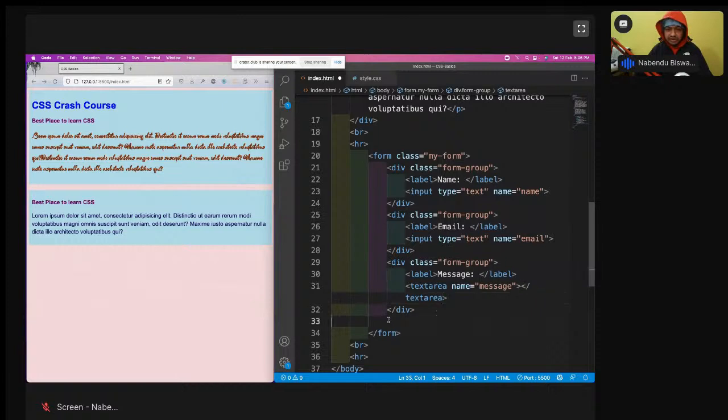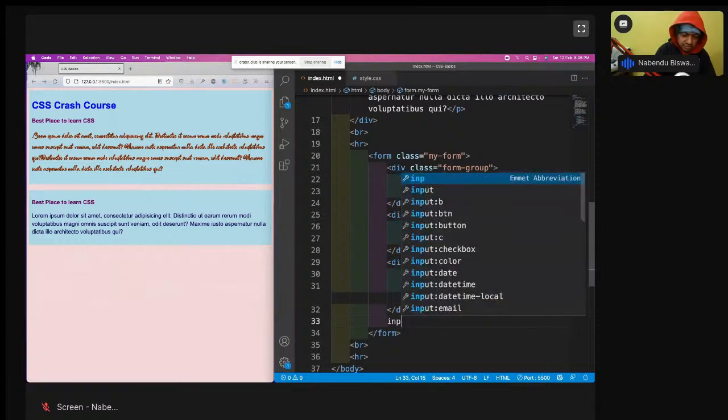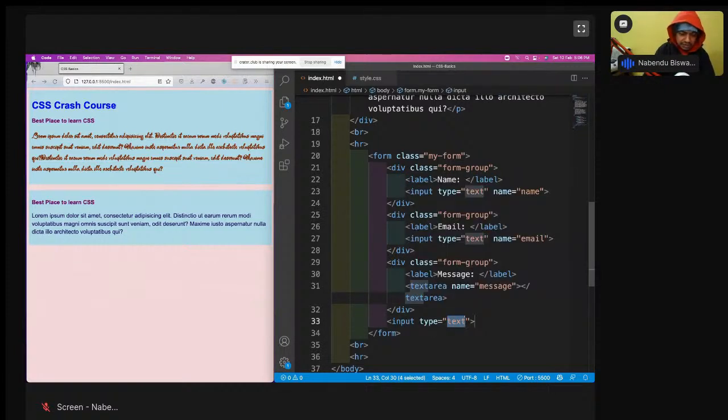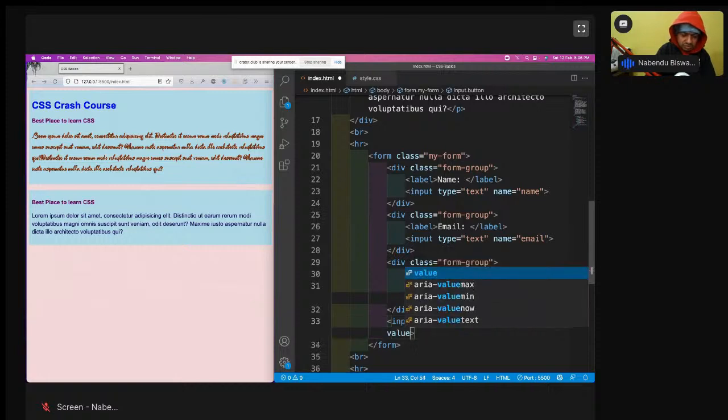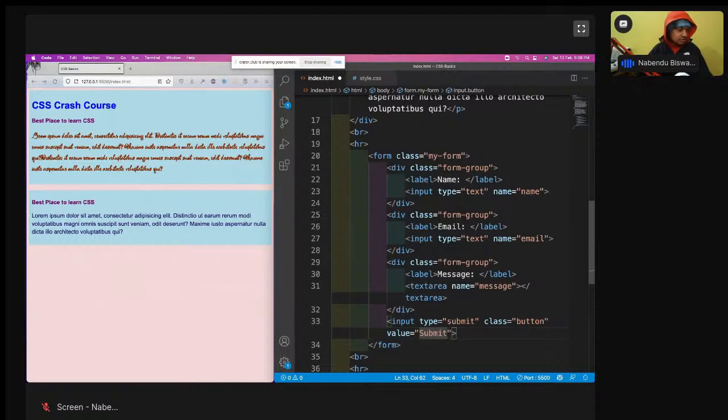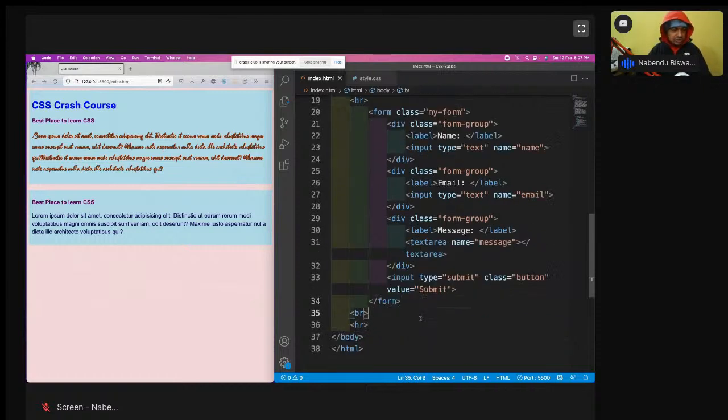Text area, and we'll have an input type submit, and class equal to button, and value equal to submit. And after this form I have this, so I'll save it.